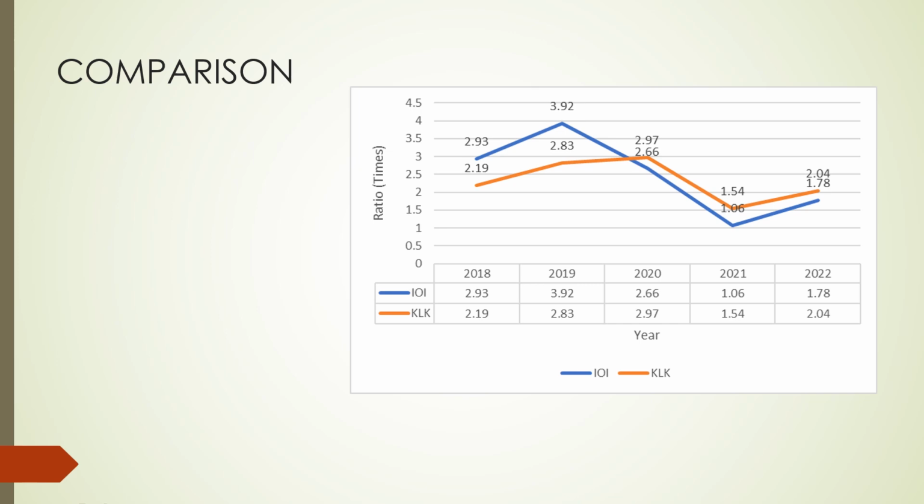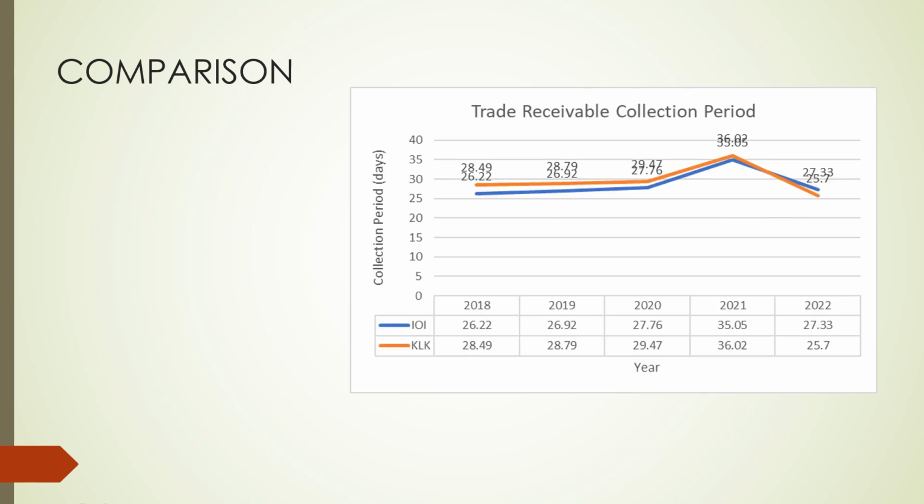Next, let's take a look at both companies' efficiency ratios. Both companies have a similar collection period, as we can see from the graph.